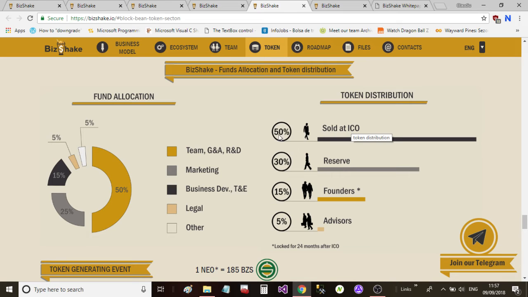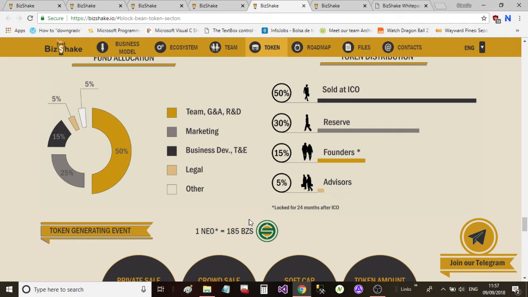So we can see they're selling 50% at ICO. Okay, then the reserve is 30%, the founders 15%, and the advisors 5%. Actually, sorry, it seems I was wrong here. 200 million is the total supply, but the founders will only own 15% of the 200 million. Okay, so that's, was that about 3 million, more or less? Okay, so let's move on.